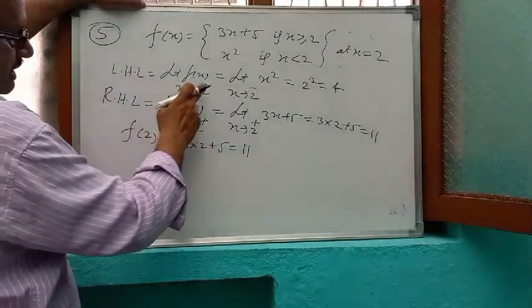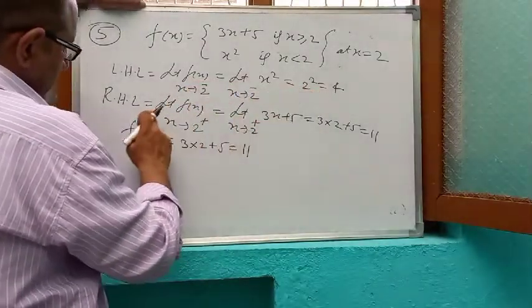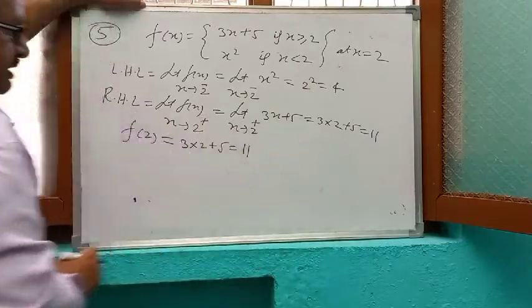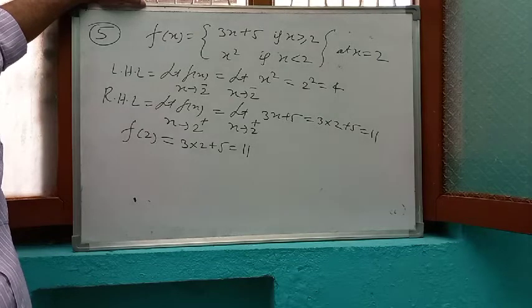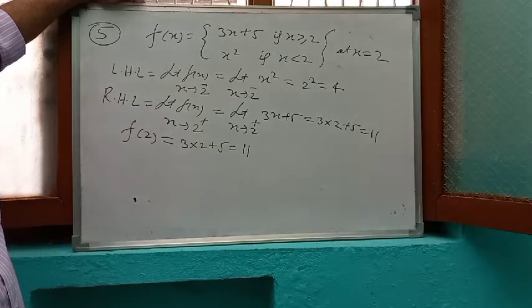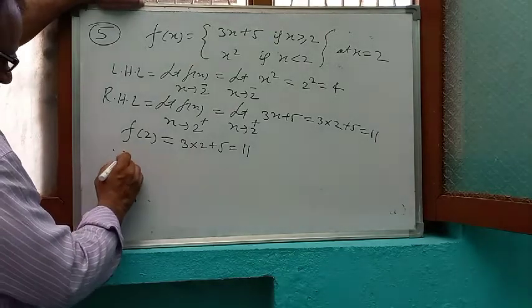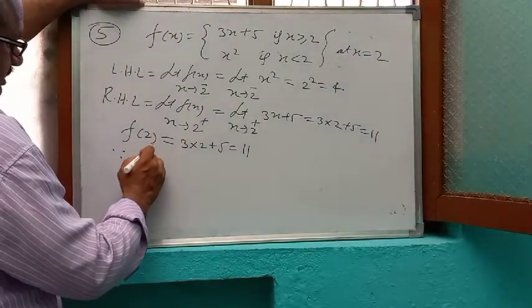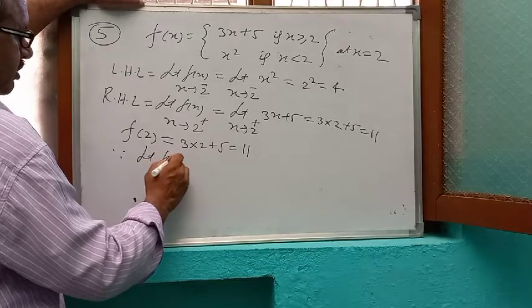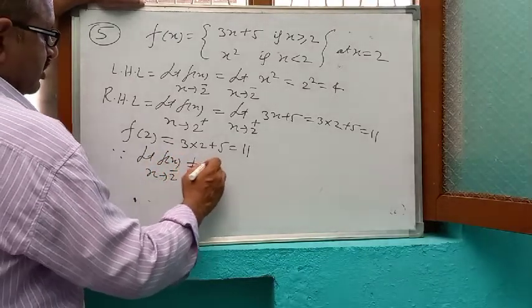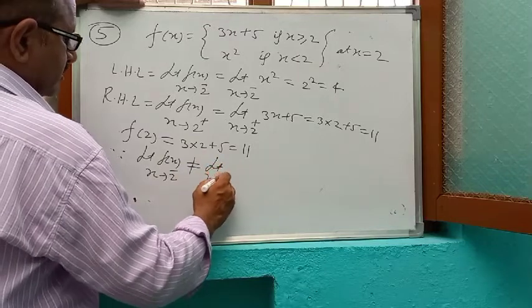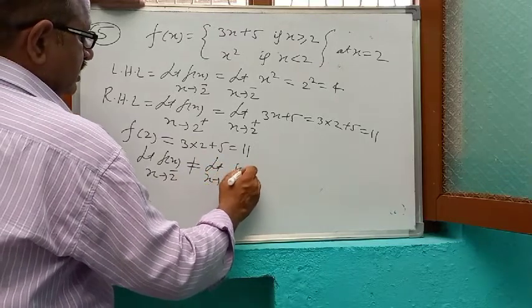So here we see that the left hand limit is 4 and the right hand limit is 11. Left hand limit and right hand limit are not equal. It means the limit does not exist. So the function is discontinuous at x is equal to 2, since the limit of f(x) as x tends to 2 minus is not equal to the limit as x tends to 2 plus.